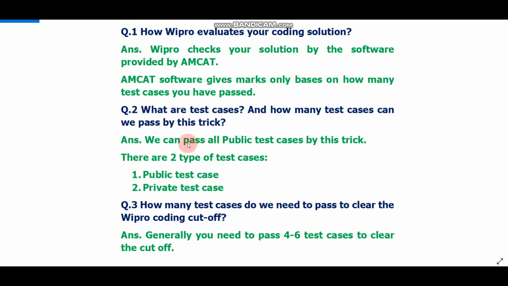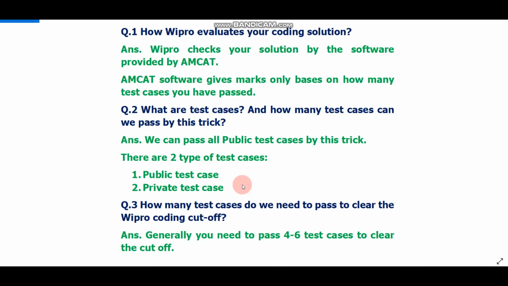Let me tell you the types of test cases. There are 2 types: first one is public test case, second one is private test case. By using this trick we can pass all the public test cases. And if you want to pass all private test cases also, then I'll tell you the normal method. In this video I'll explain 2 methods. First one is the trick.